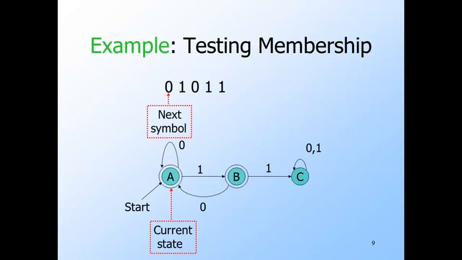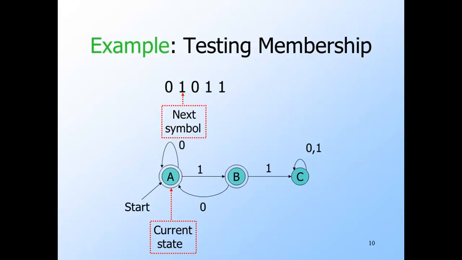Here's an example. It's something we've seen several times before. Each time I show it to you, I use a different style of presentation, but the idea is always the same. Here is the DFA for strings without consecutive ones, something which I know we've seen before. And the input string is 0, 1, 0, 1, 1. That obviously has consecutive ones, so it shouldn't be accepted. Well, let's see what happens when we simulate it.